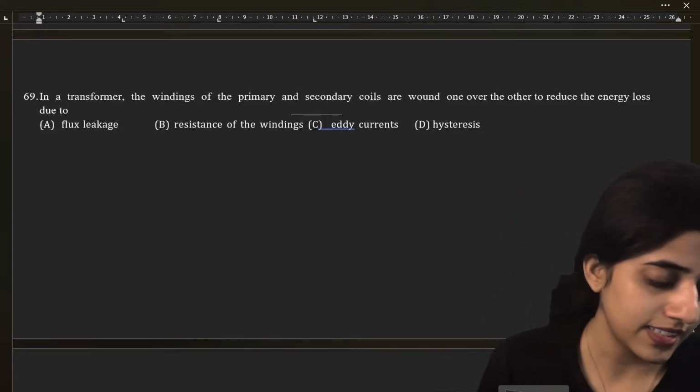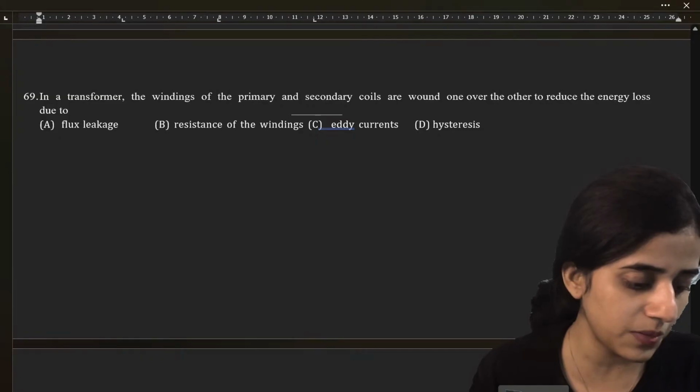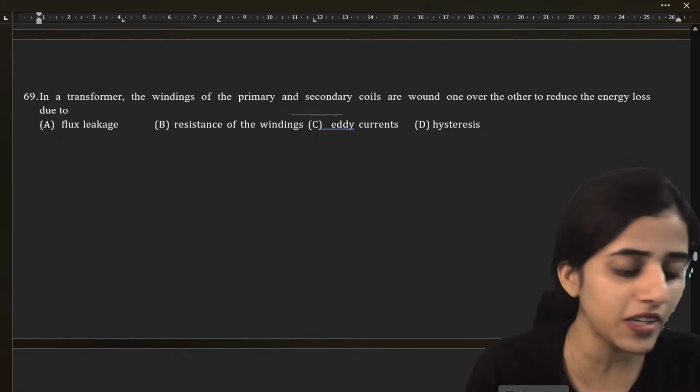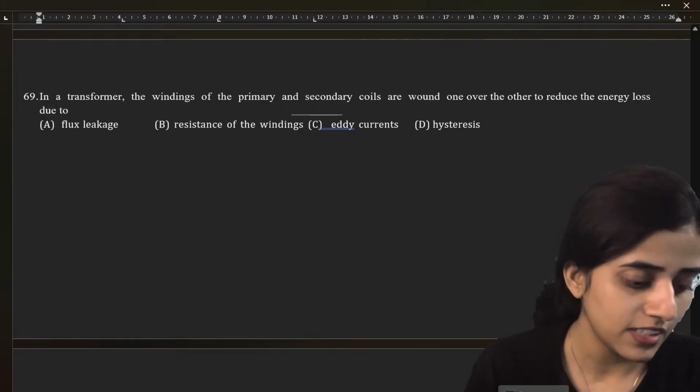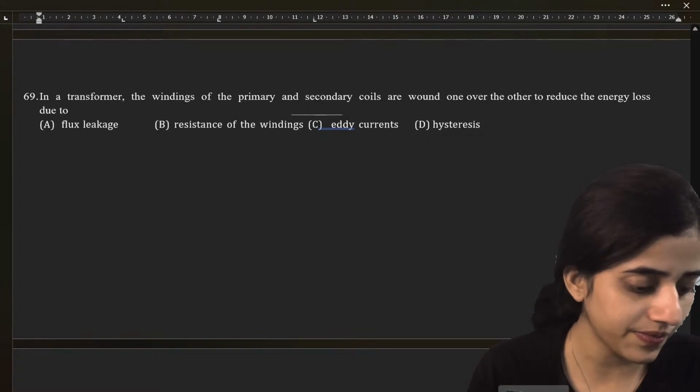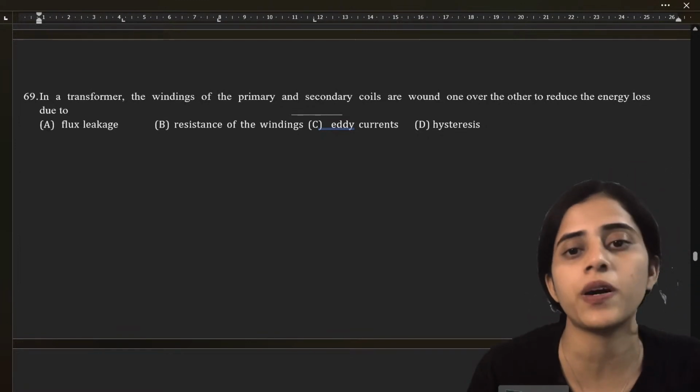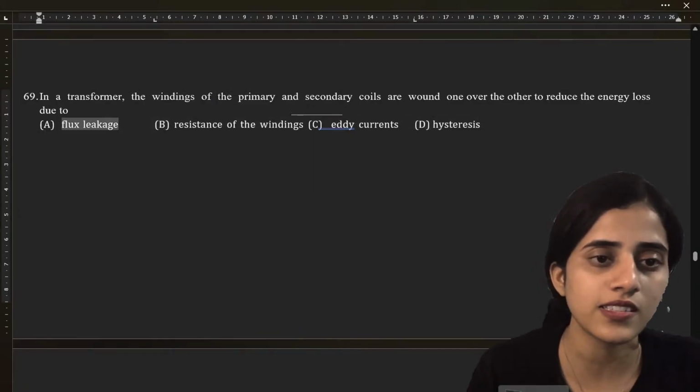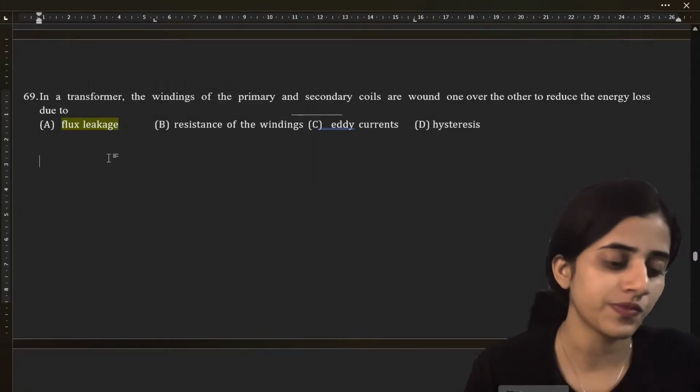A. Yes, very good, Abhijit. Very good, Inchara. Hi, Inchara. Amulya, hi. Yes, flux leakage. Superb. The answer is flux leakage.